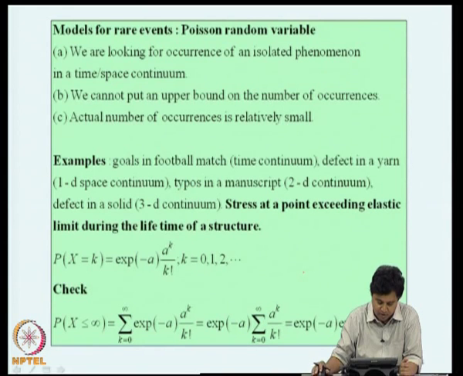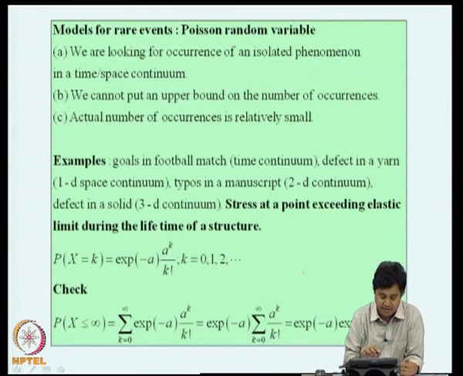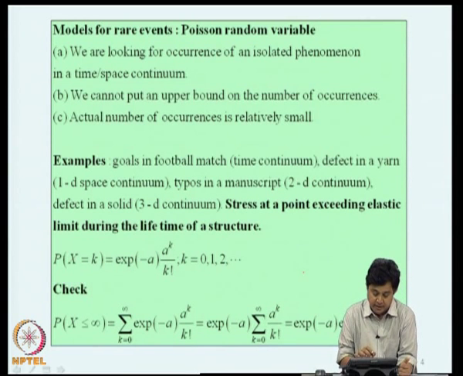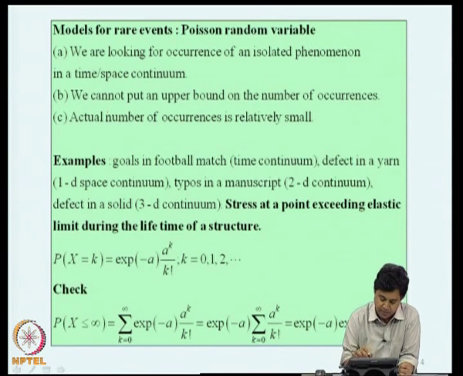We also talked about models for rare events, which is where we were at the end of the last lecture. Here we are looking for the occurrence of isolated phenomena in a time or space continuum. We cannot put an upper bound on the number of these isolated phenomena, but the actual number of such occurrences is relatively small.